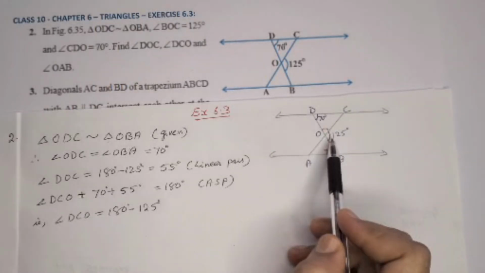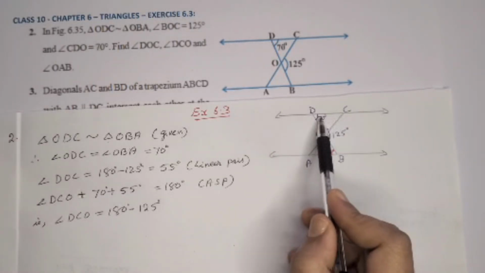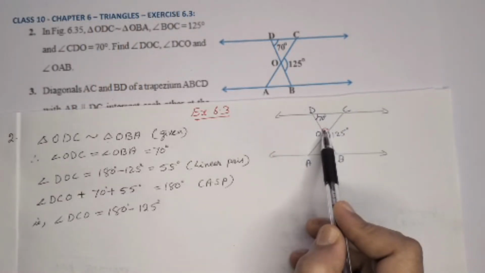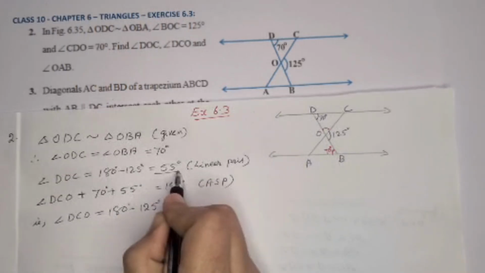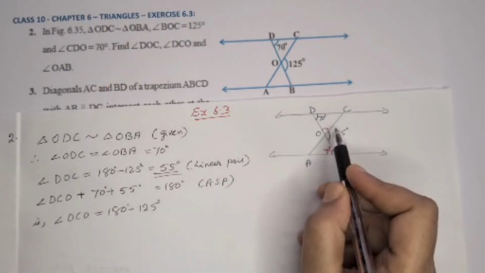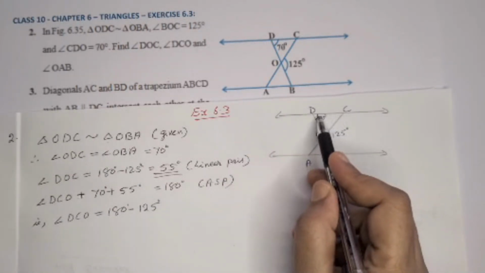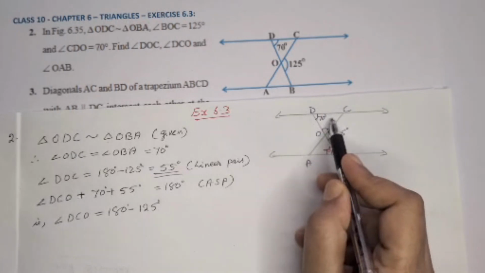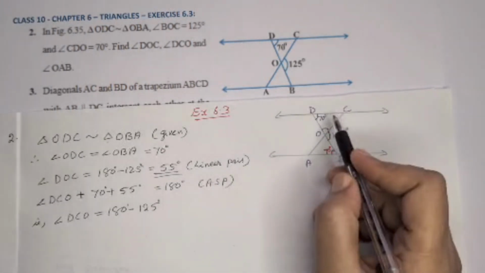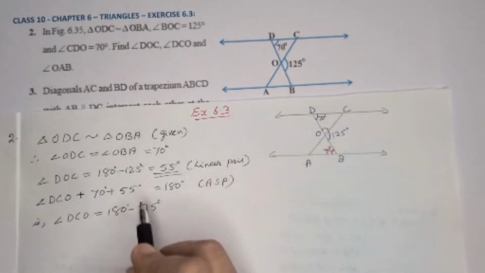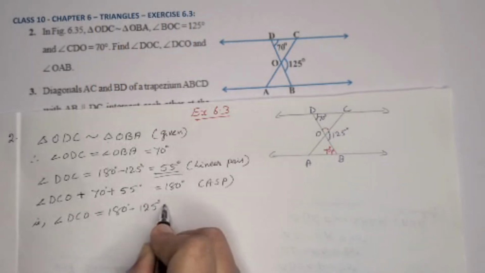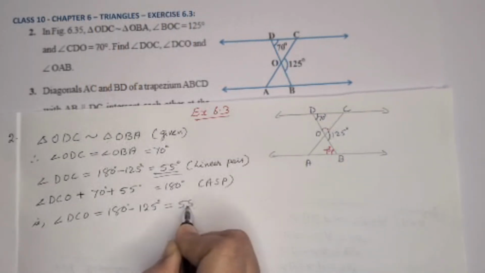Now angle DCO, this angle plus 70 plus 55, which we already got as 55 by using linear pair, all these three angles in the triangle is equal to 180 degrees, which means angle DCO is equal to 180 minus 125 is equal to 55 degrees.